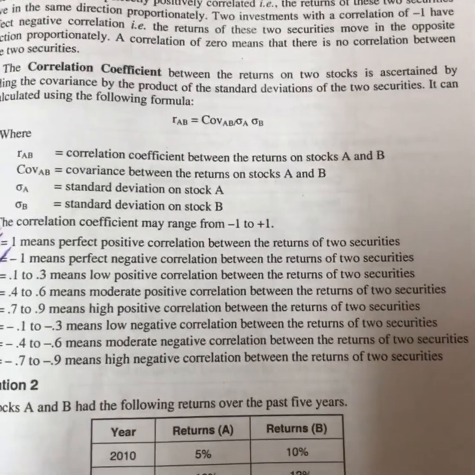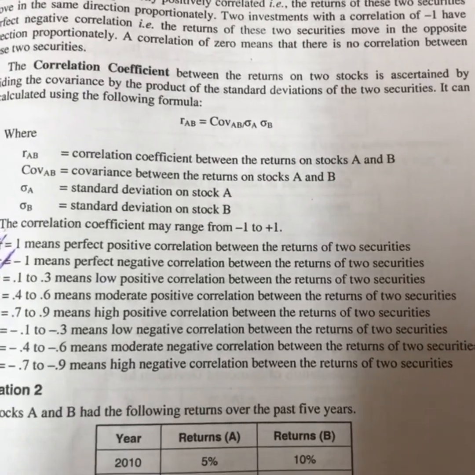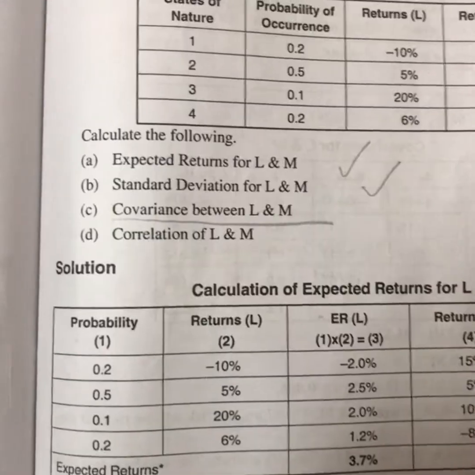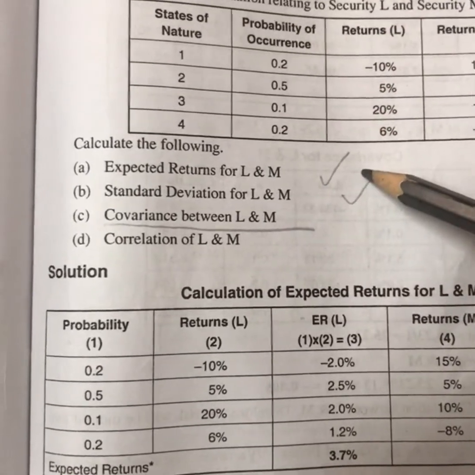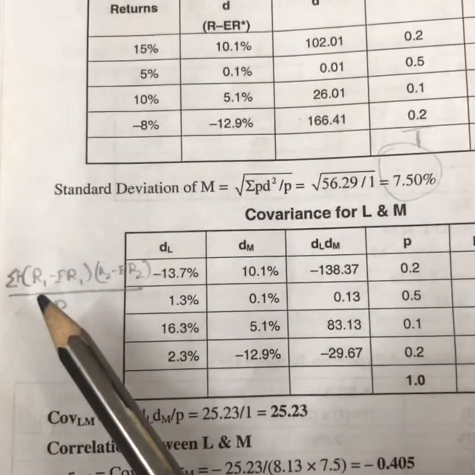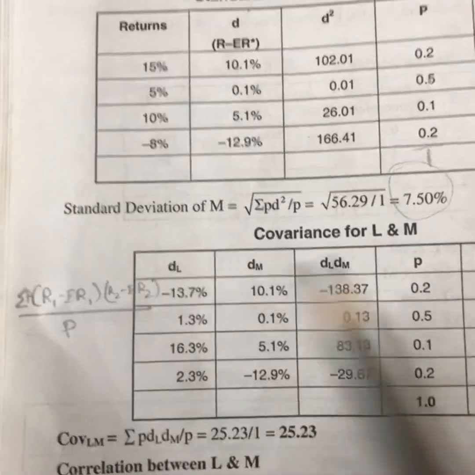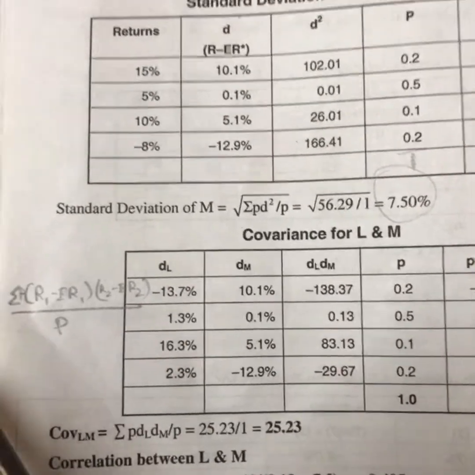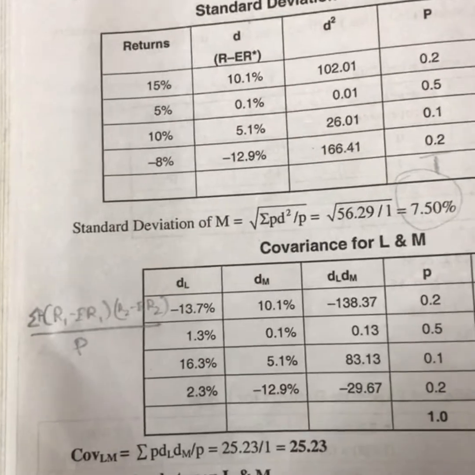Now we will see one problem which includes covariance, correlation, standard deviation, and expected return as well. Okay, we just saw expected return and standard deviation, girls. Now we are going to see the covariance between L and M. So the formula is the sum of P into (R1 minus ER1) into (R2 minus ER2), divided by P. Okay, since we have probability, we are multiplying with P and we are dividing by P. Otherwise, we will just divide only by N.